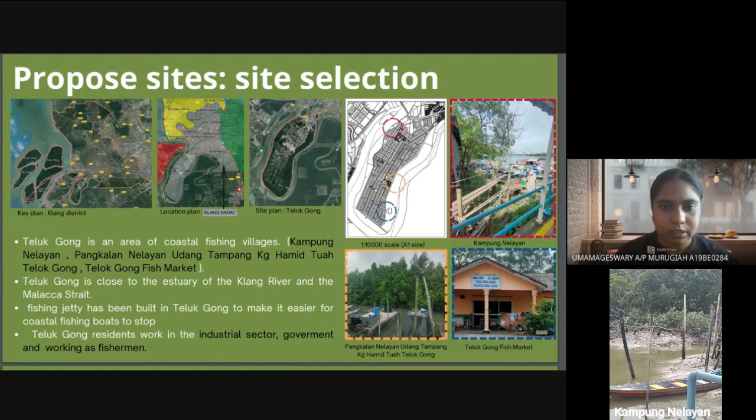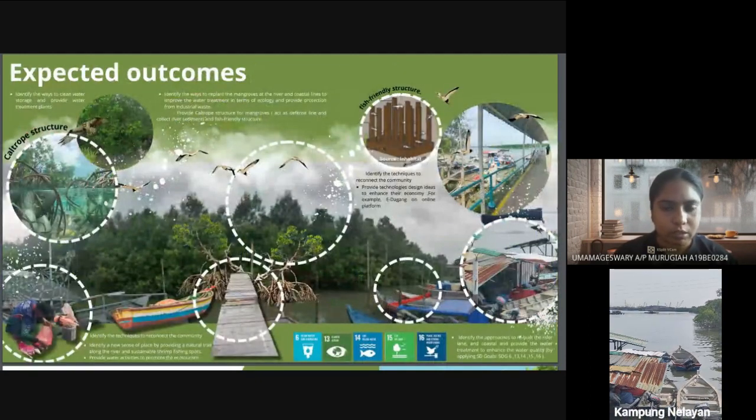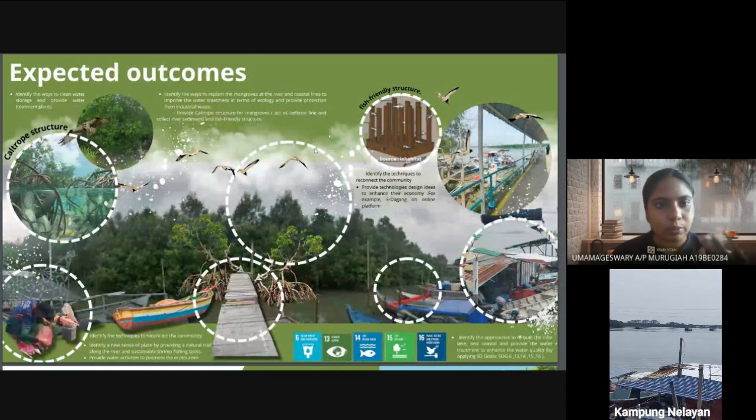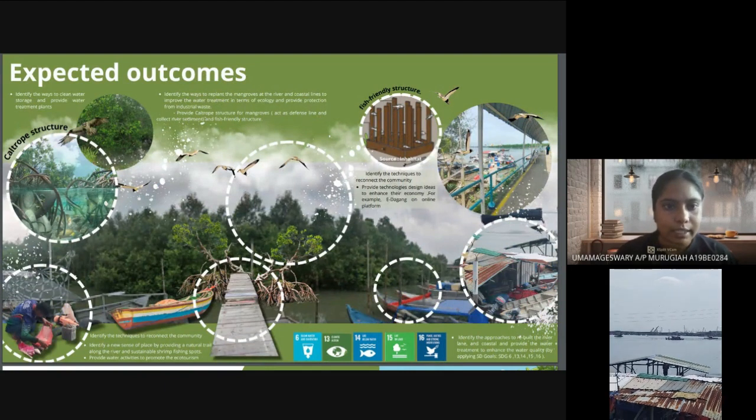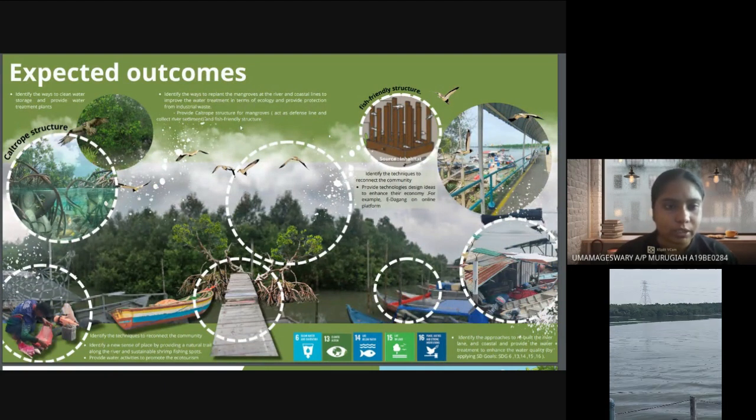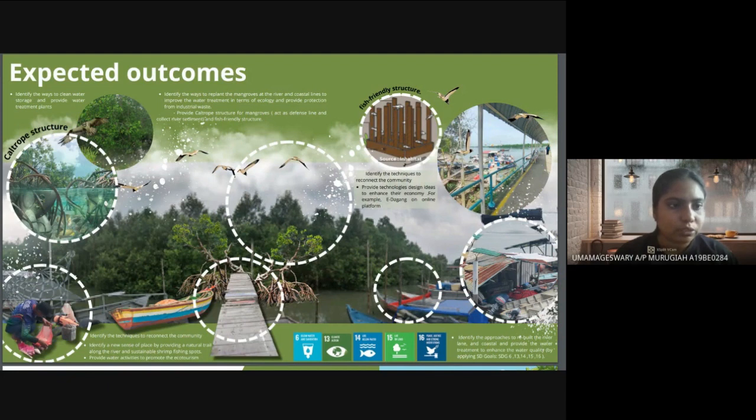So next are the expected outcomes. Identify the ways to enhance the ecosystem and also enhance the quality of life. So how can we replant the mangroves here? One of the techniques is a cultural structure, and we can also design an eco-friendly structure, which acts as a fish-friendly structure.